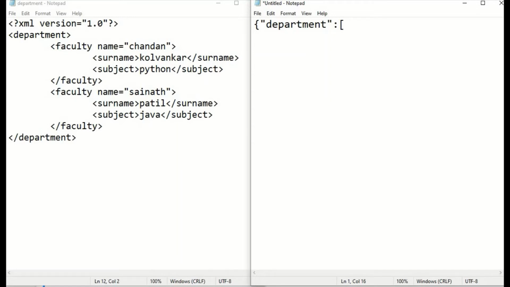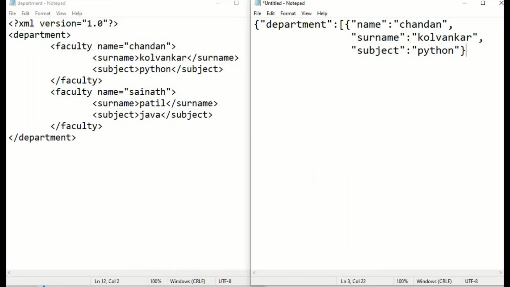So let me enter the first faculty. Name, I have to give a value, so I'm giving a value here, comma, surname, comma, age, subject, Python.